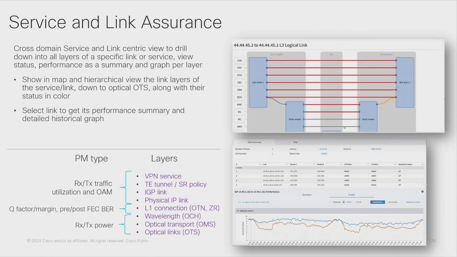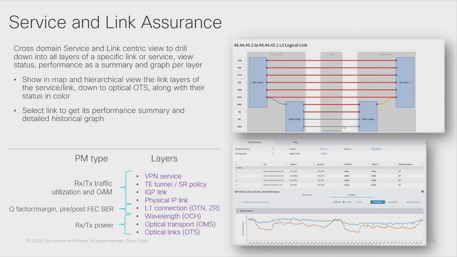Or as Paola mentioned during a previous presentation, we can have this link assurance view where we have all the IP equipment and all the optical equipment in the middle, transporting this type of traffic related to that particular service, and where we can click on each of the layers of the model, obtaining different health information, right?